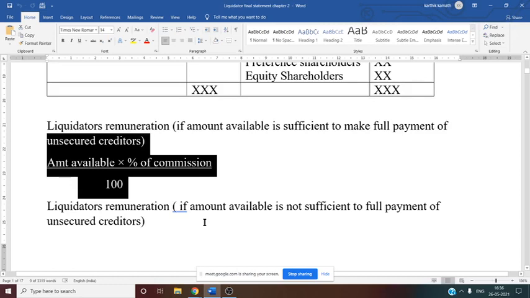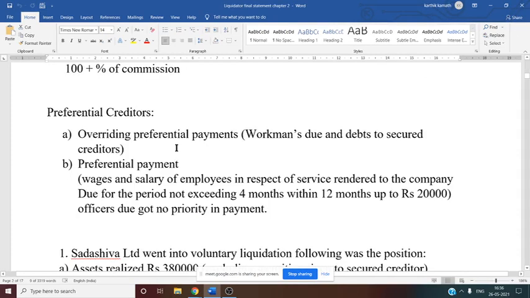Then preferential creditors: if there is any overriding preferential payment like workman's dues, that needs to be considered first. If there is any tax due to the authority, that may be considered first. If any salary is not paid for 4 months, that needs to be considered first before making any other payment to the preference shareholder. Especially salary due for a month, let us say 4 months' salary is due, that amount should not exceed 20,000. So there is a maximum limit also.